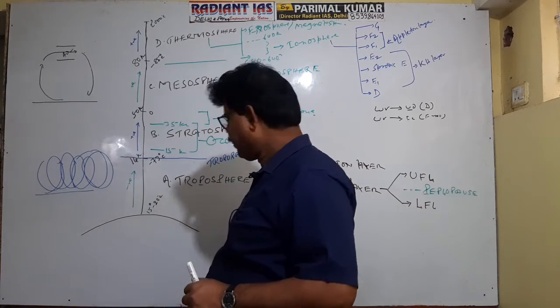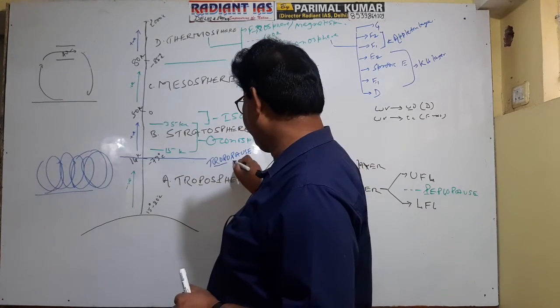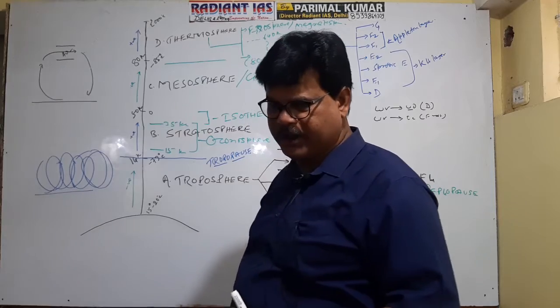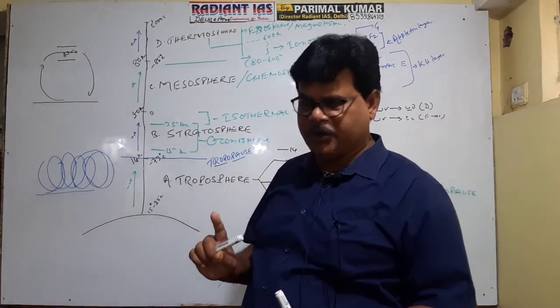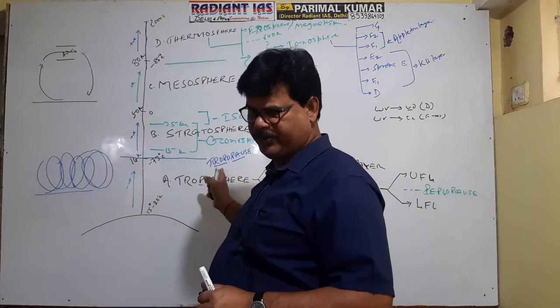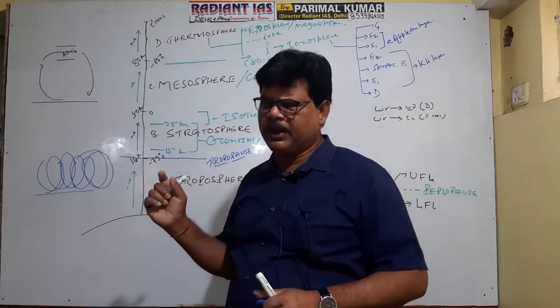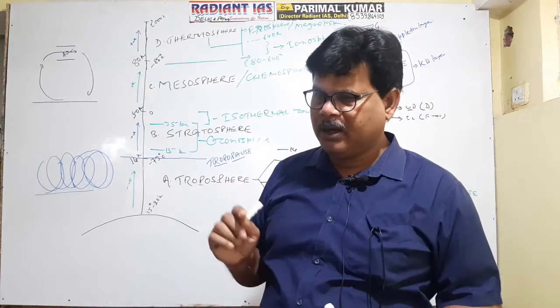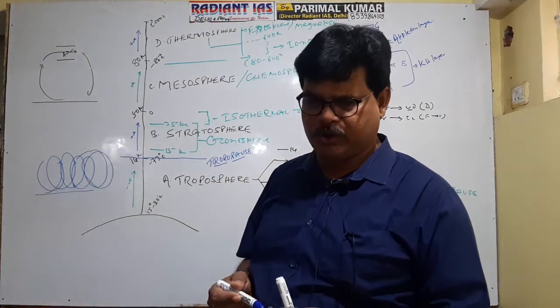Tropopause: a combination of tropo and pause. Tropo means mixing and pause means stop. Since the mixing stops here, that's why it is referred to as the tropopause. Its thickness is around 1.5 kilometers. It is clear now. Then starts the stratosphere.